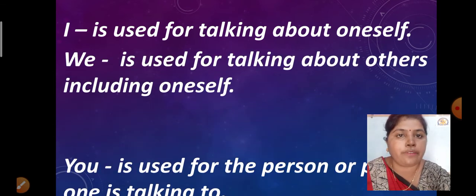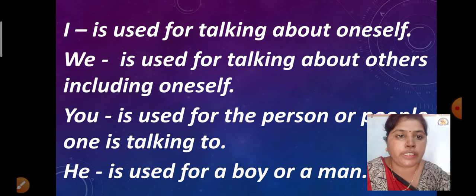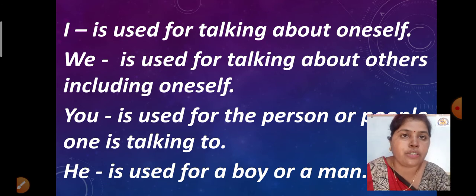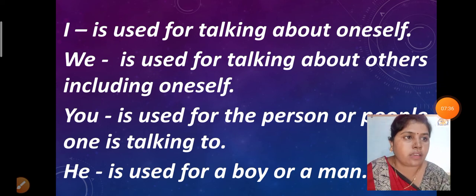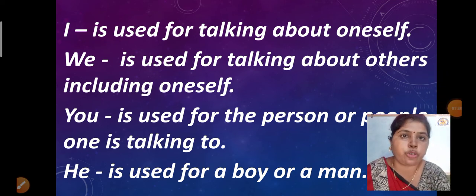Okay, so I, we, you, he. These are the words which we have to use in this slide. We are going to learn this. I is used for talking about oneself. Suppose if I want to talk about myself, then what will I say?